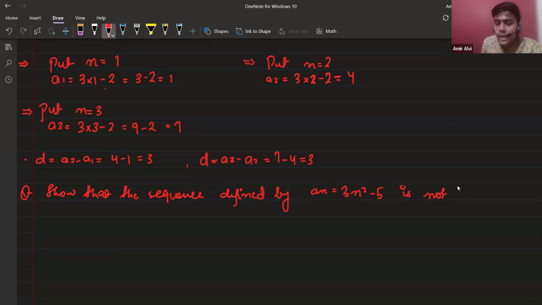If you have to prove that it is not an AP, what should be the first thing that comes to your mind? What is the first thing we need to check whether it's an AP or not? Common difference won't be the same. Common difference should be same if it's an AP, and if it's not an AP, common difference should not be same. I've already given that hint to all of you. So try to prove it's not an AP. Clear? Giving you 3 minutes. I will say time up when 3 minutes are done.